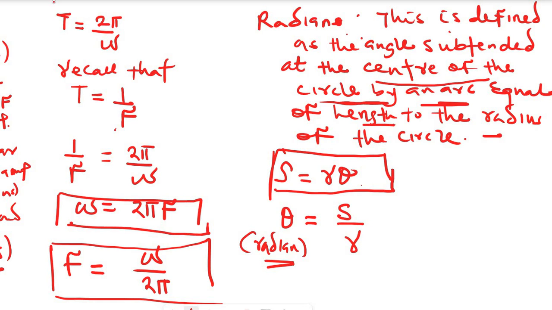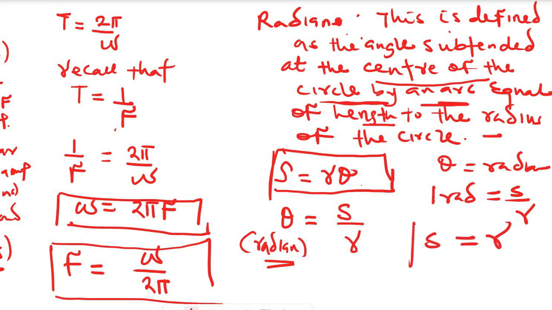Now, if theta is 1 radian, so 1 radian equals what? S over R. When you cross multiply, S equals R. So which means by the time we are talking about 1 radian, the arc, which is S, is equal in length to the radius of the circle at 1 radian. That's it.